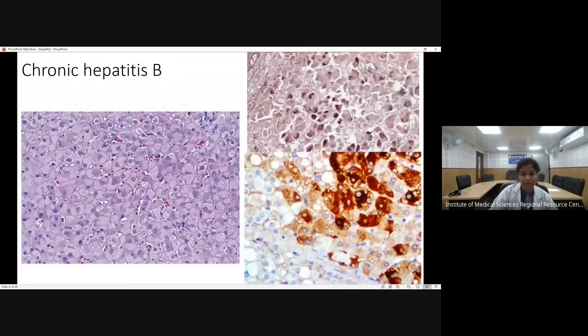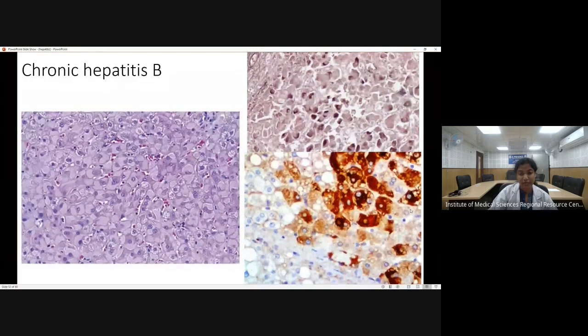Now, what are the microscopic manifestations in chronic hepatitis? This chronic hepatitis B shows a ground glass type of change. By ground glass, what I mean is, I described that the hepatocyte usually shows granular eosinophilic cytoplasm, but here the cytoplasm appears homogeneous pinkish in color, and sometimes you can see an artifactual clefting around this inclusion.